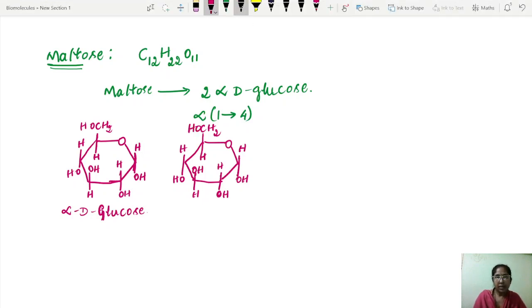This is the first carbon of the first sugar, and this is the fourth carbon atom of the second sugar. These two OH groups react with one another, resulting in the removal of a water molecule, and therefore a maltose molecule is formed.